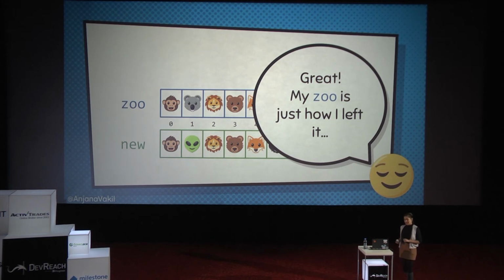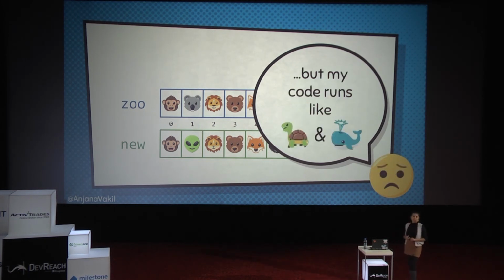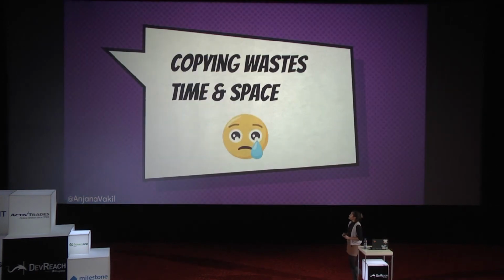Great. But this code now is not super performant because I wanted to change one thing in my array, and I had to create a whole new array, so double the size, double the amount of memory, and I had to sit there and copy through every value into the new array. So I had to spend a lot of time copying when I really just wanted to change one thing. So now we've got code that runs slow like a turtle, takes up a lot of space like a big old whale. Not the most fun. So immutability is great, but if we handle immutability naively by copying, which is valid, we have the problem that we're wasting time and space.